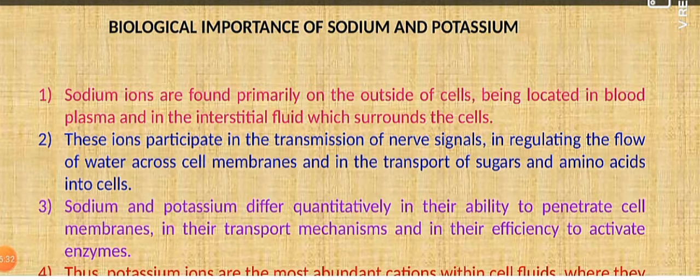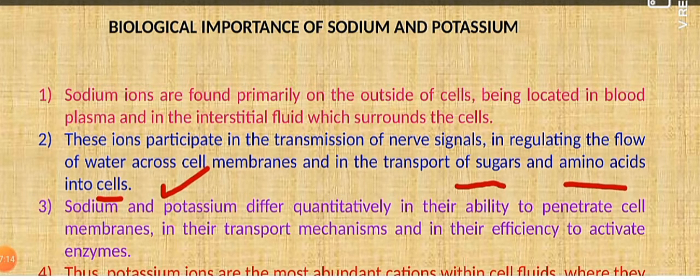Now coming to the biological importance of the two important alkali metals, sodium and potassium, which play a very significant role in living beings. Sodium ions play a very important role primarily when they are present outside the cell. Located in the cell plasma and the interstitial fluid, they surround the cell. They carry out nerve impulse signals, that is, the transmission of nerve signals, and regulate the flow of water across the cell membranes. They also play an important role in the transportation of sugar and amino acids into the cell.